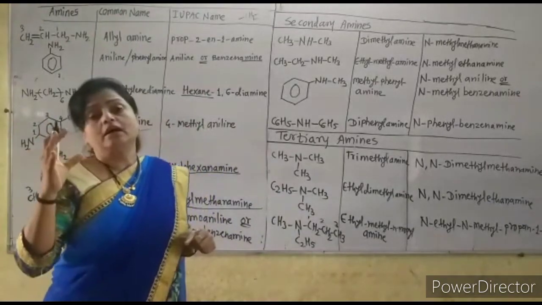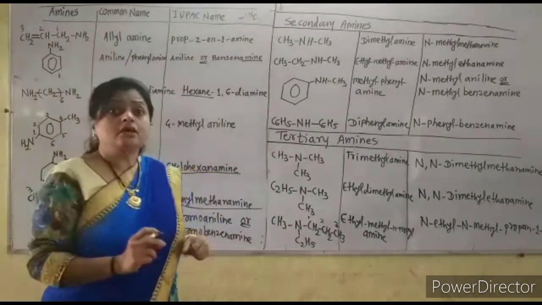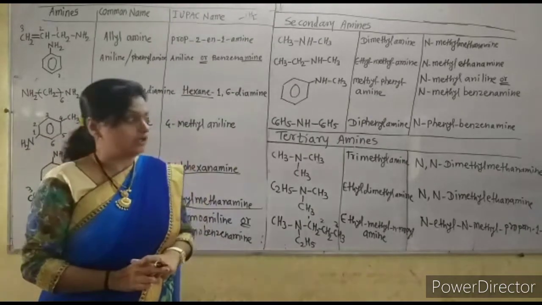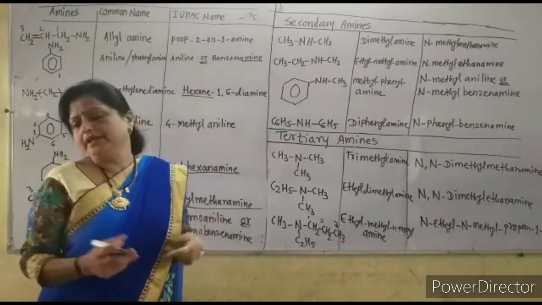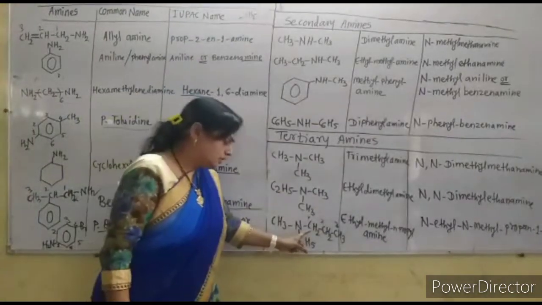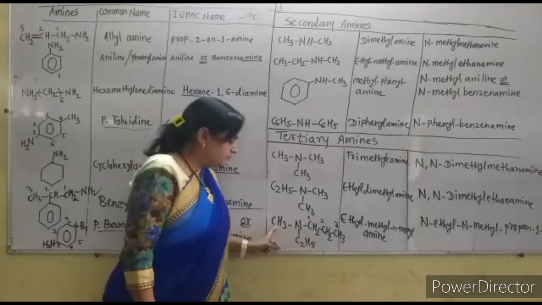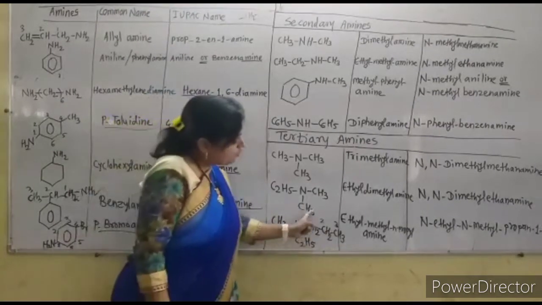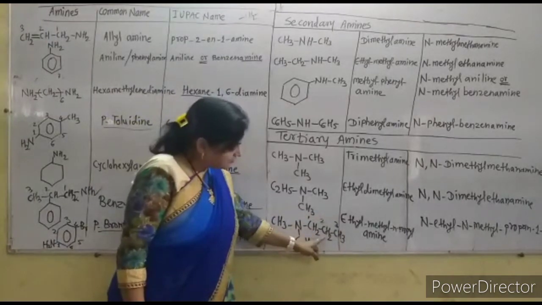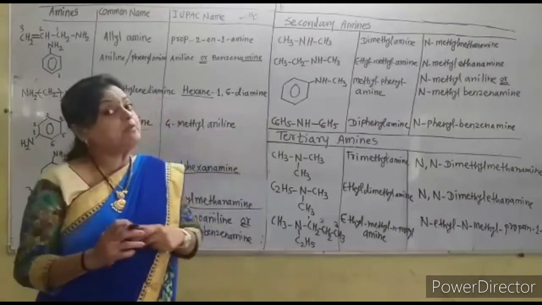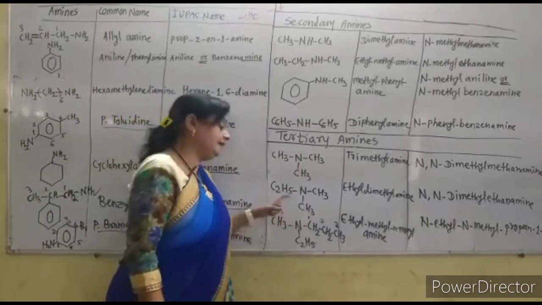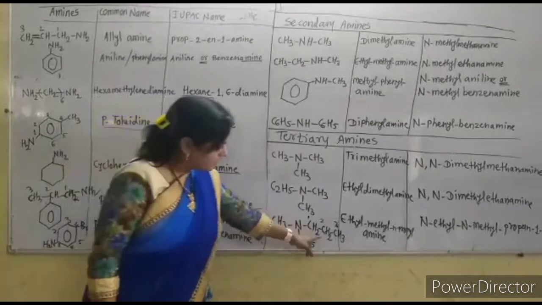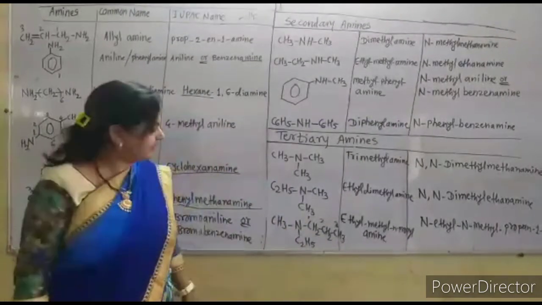So always number the chain of carbon atoms if there are more than 2 carbon atoms. If 2 carbon atoms are there, numbering is not required. Now this is the N-ethyl, N-methyl, propan-1-amine. If here is the isopropyl group, suppose this N is attached to this second carbon atom, then the name of such compound is N-ethyl, N-methyl, propan-2-amine. That name, because on the second carbon this nitrogen gets attached here.